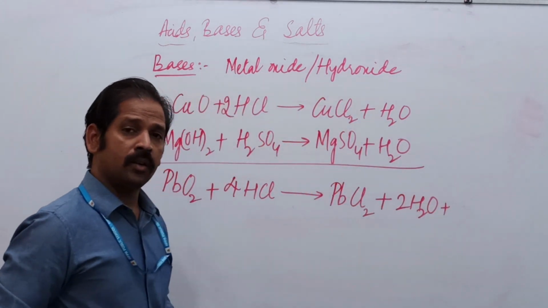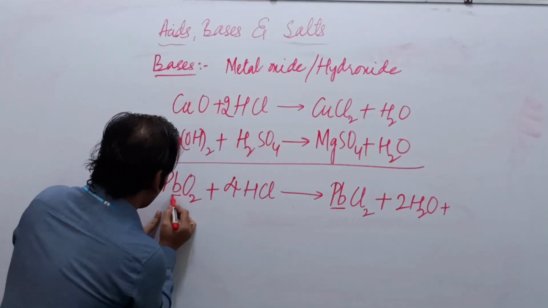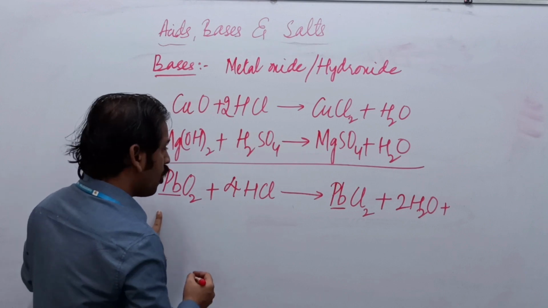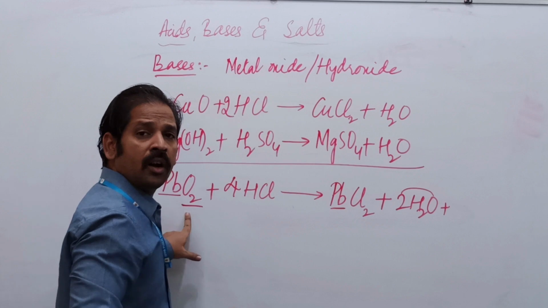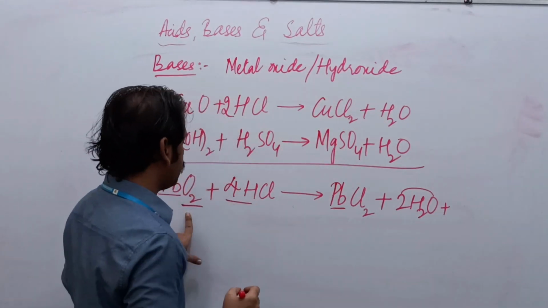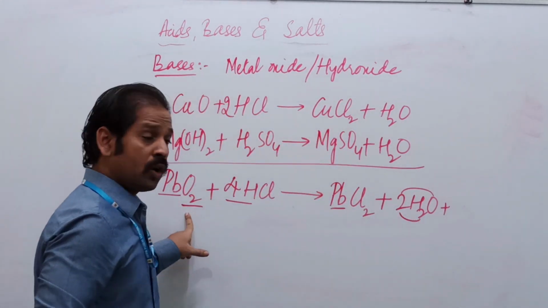Now, what happened? Lead, yes, it is balanced. Oxygen, O2 is there, this oxygen is balanced. Hydrogen, 4 hydrogen is there, 2H2O is there, it is balanced.